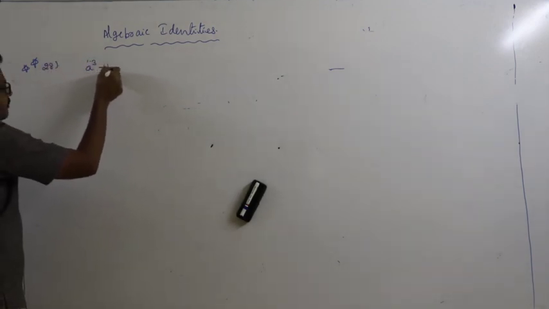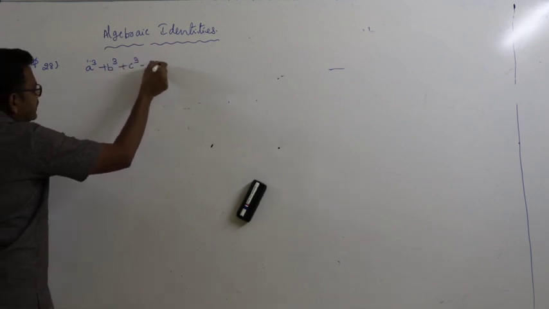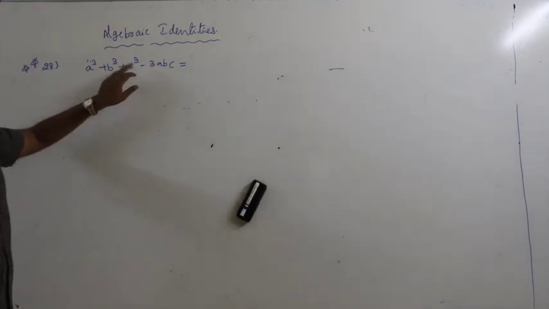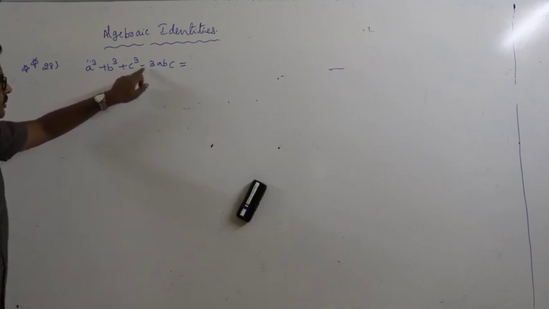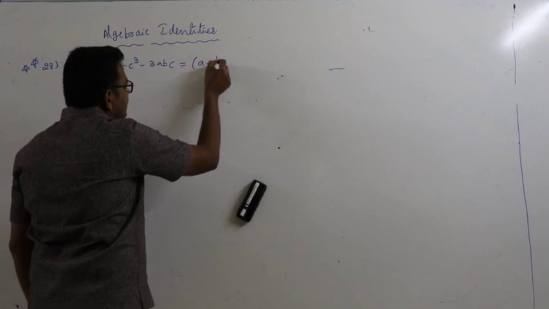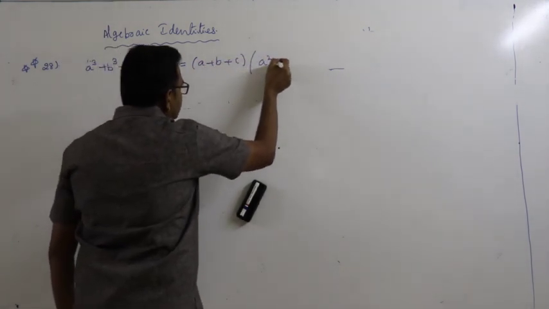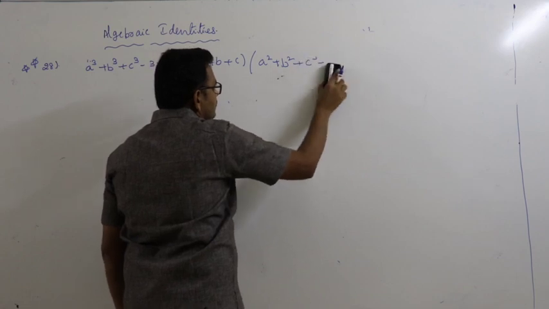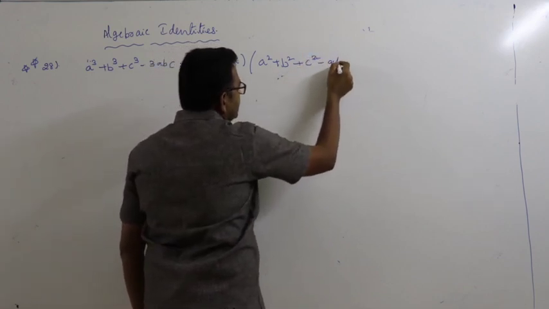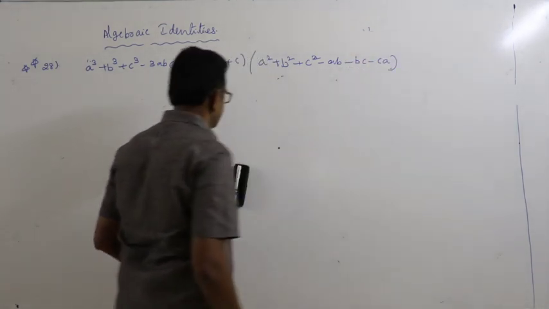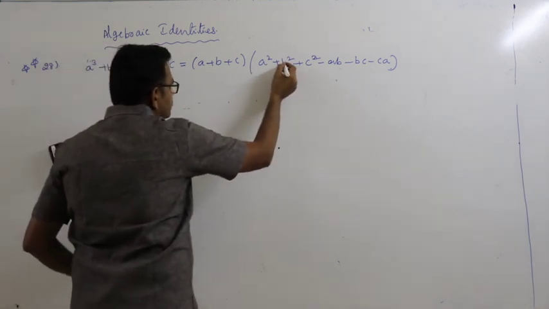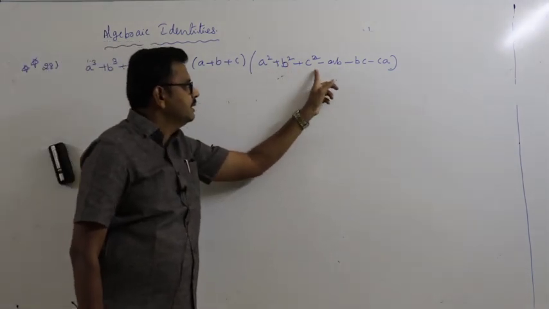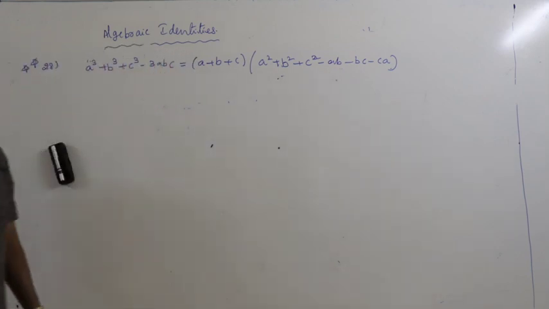a cube plus b cube plus c cube minus 3abc is equal to... I think you know the factors of this. a cube plus b cube plus c cube minus 3abc is equal to (a plus b plus c) into (a square plus b square plus c square minus ab minus bc minus ca).